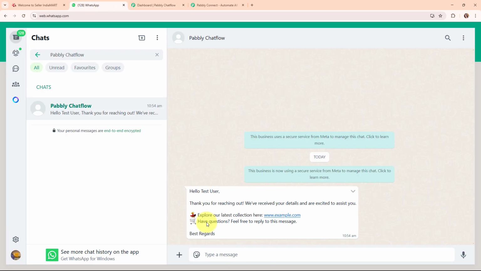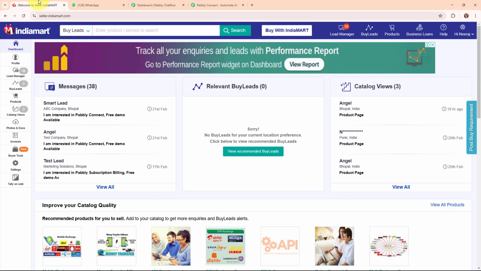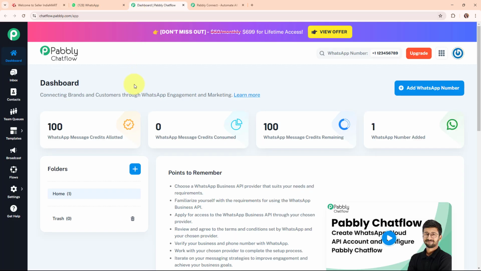So here on the screen you can see an automated WhatsApp message that I've sent to my lead by setting up this automation. So now here in this video we are going to learn step by step that how you can set up this automation by simply connecting your IndiaMART account with your Pabbly chat flow account using an automation software named as Pabbly Connect.